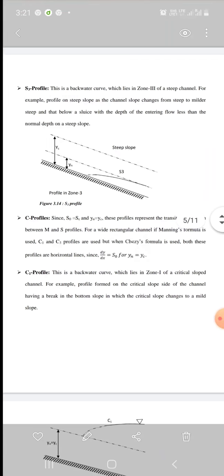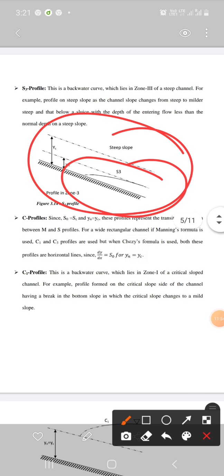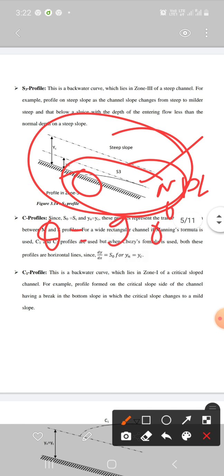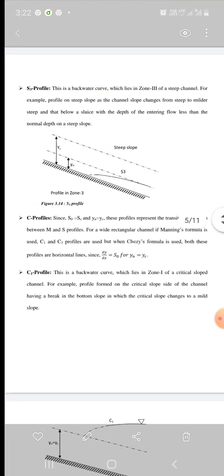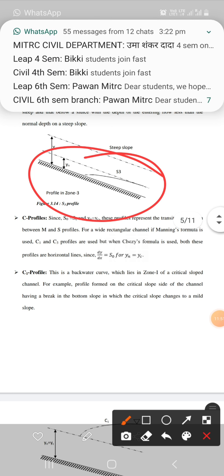Here you can see in this diagram, S3 profile has been shown. At NDL water is meeting tangentially, and at the bed the water is approximately meeting at theta is equal to 90 degree. So this is the S3 profile. So in the next class we will be seeing the critical slope and profile for critical slopes. Thank you.